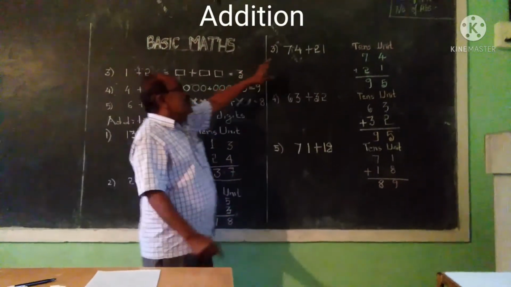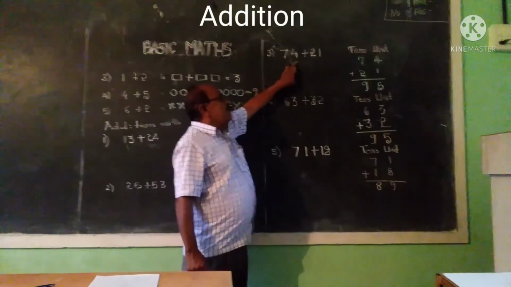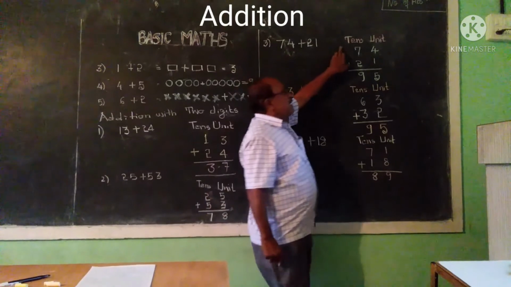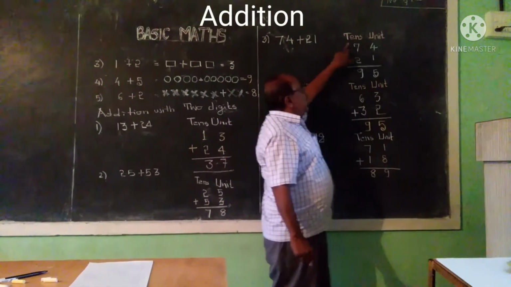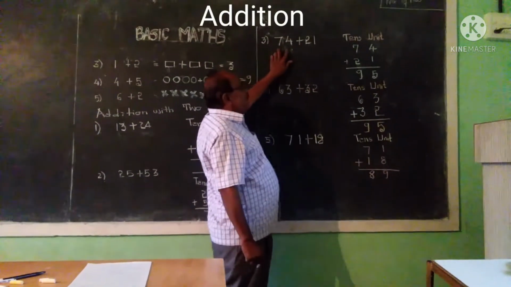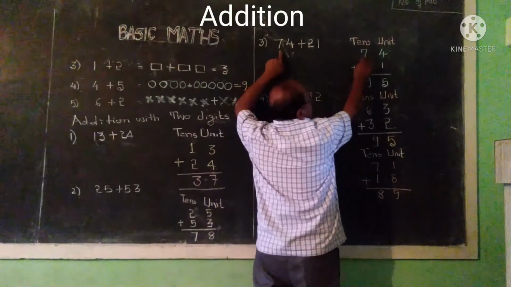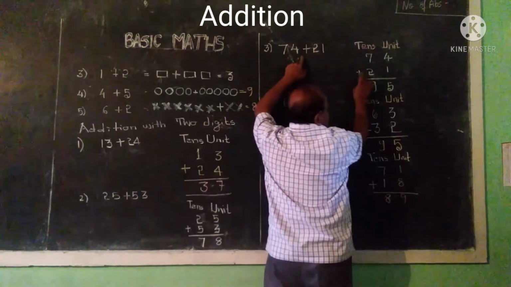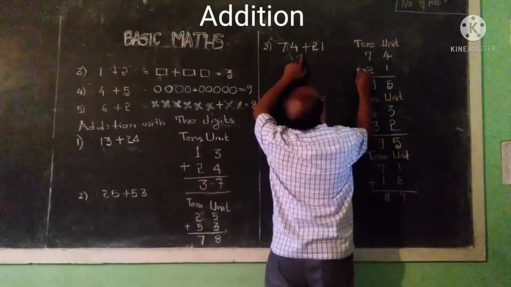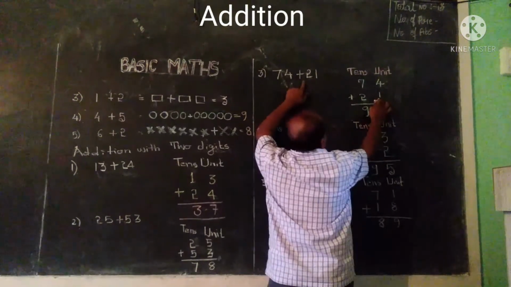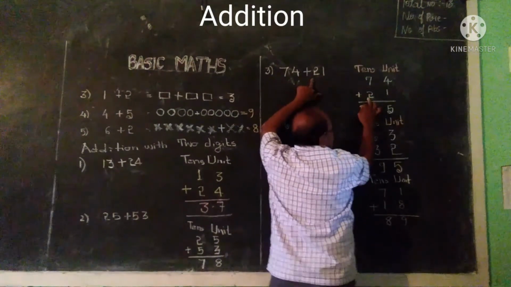Next, we proceed to the third sum. 74 plus 21. These are 2-digit numbers. You can write in this format, units and tens. This 74, 4 is in a unit place and 7 is in a tens place. Plus, you can write it here plus. And 21. 1 is in a unit place and 2 is in a tens place.